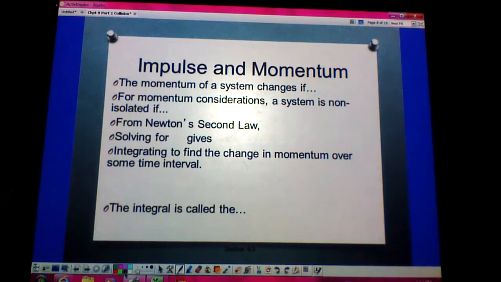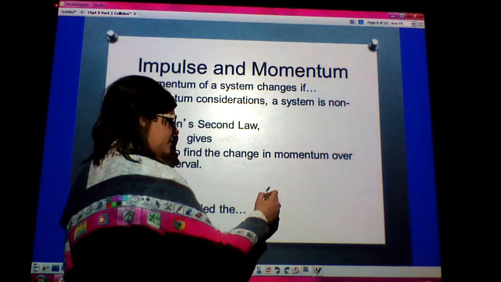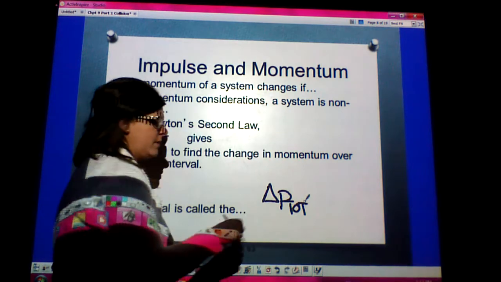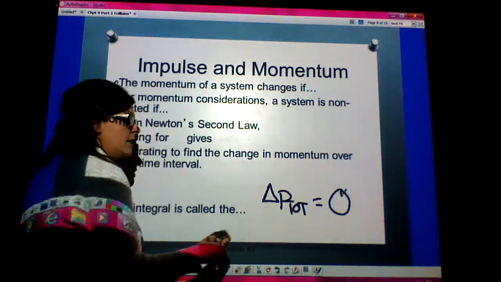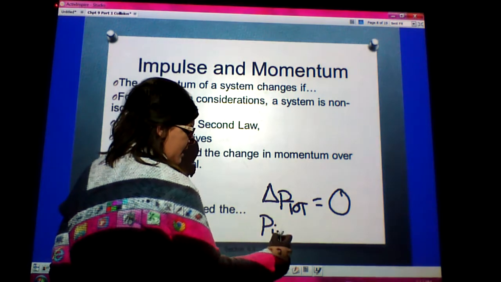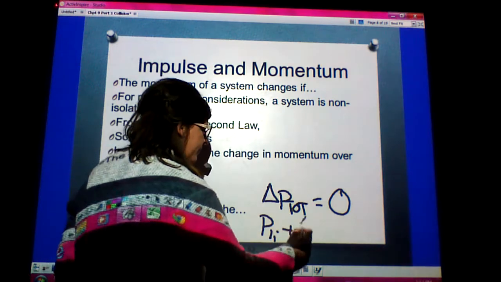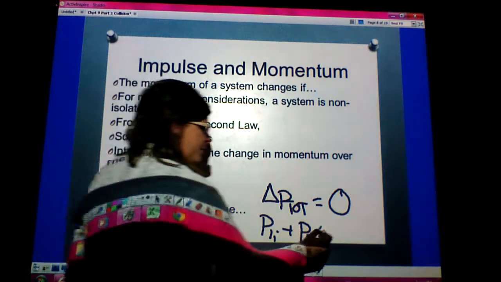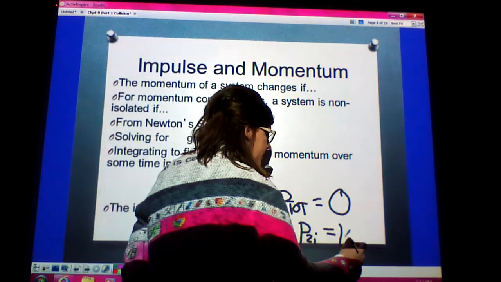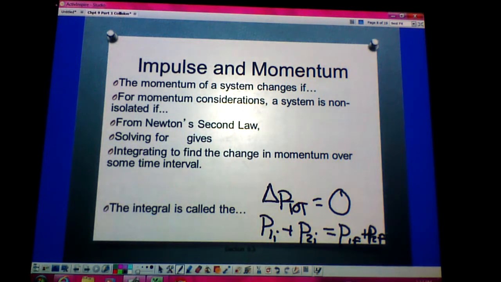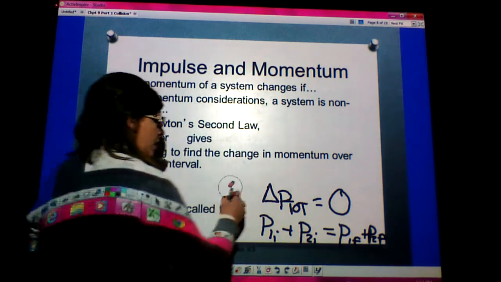Now, we also talked about the conservation of linear momentum, where the total change in momentum is equal to 0. So let's say I have P1 and P2 initially: the momentum of both of them initially should equal the momentum of both of them finally. I could say either one of those things, and that would indicate my law of conservation of momentum.